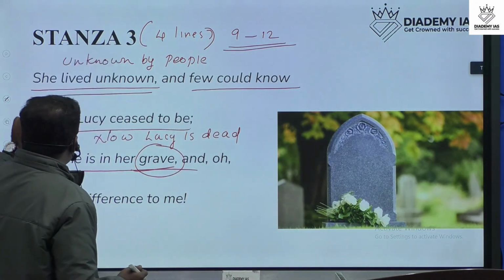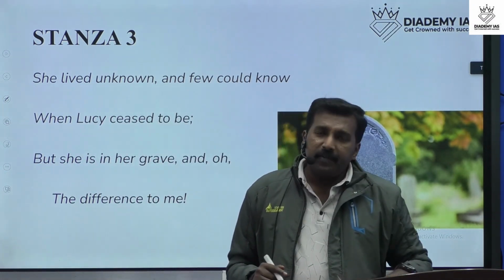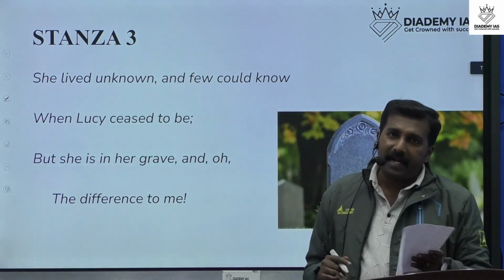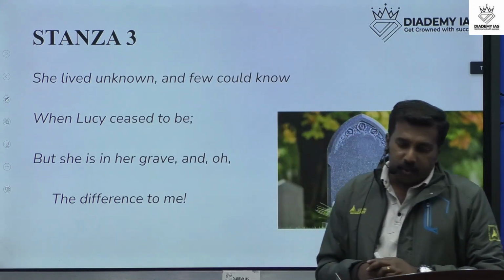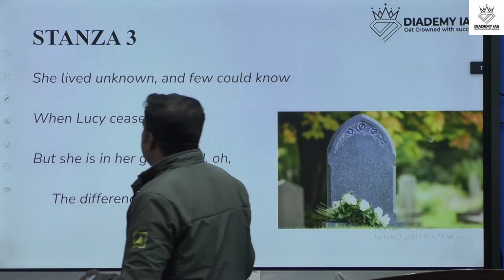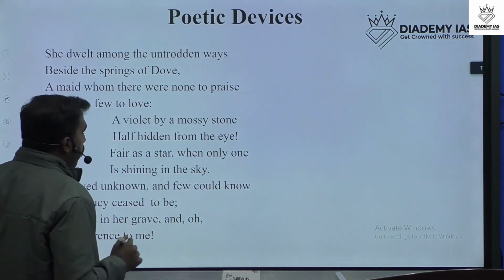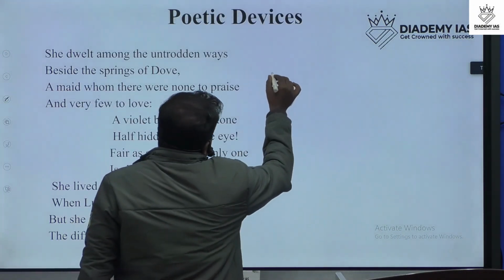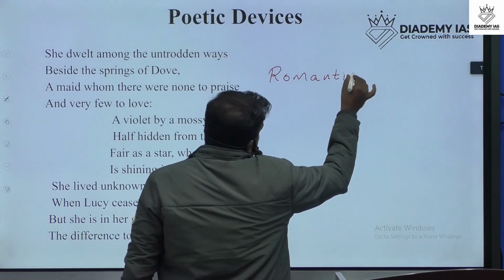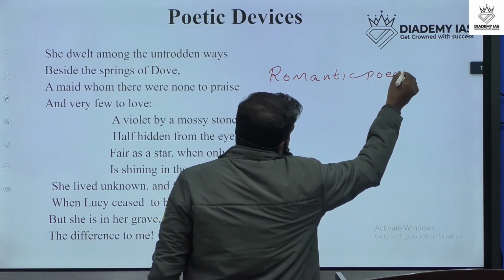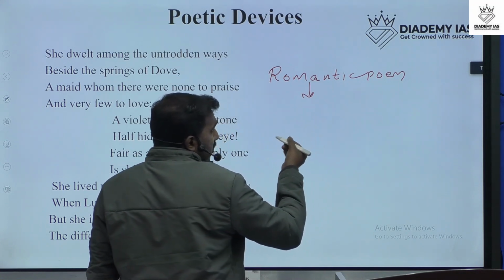Then next we can discuss the important features of romantic poems. We know that the important feature of romantic poems is that they mainly give importance to imagination. So we already said that this poem is about imagination. Romantic poems mainly give importance to what?